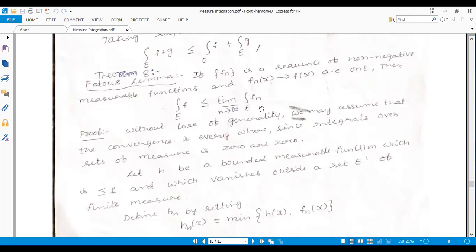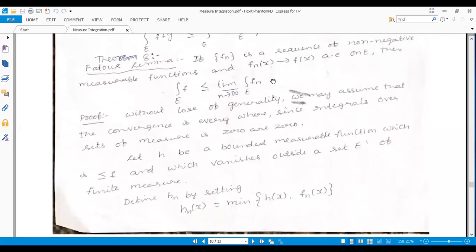If fn is a sequence of non-negative measurable functions, and the limit as n tends to infinity of fn(x) is equal to f(x) almost everywhere on E, then the integral of f over E is less than or equal to the limit inferior of the integral of fn over E. Some textbooks write the infimum of fn(x) instead of fn(x), equal to f(x) almost everywhere. Both are one and the same. Don't worry about that.